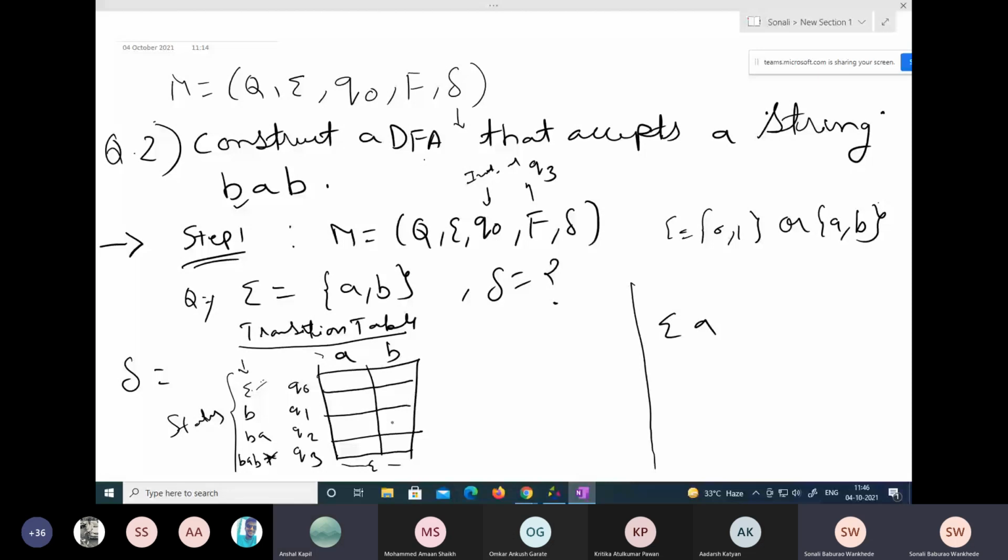But you can do it vice versa also. In this example, first we can create a transition table, and then we can draw the DFA. So there are two solutions to this: either you can draw the DFA first and then show the transition table, or the other way around.